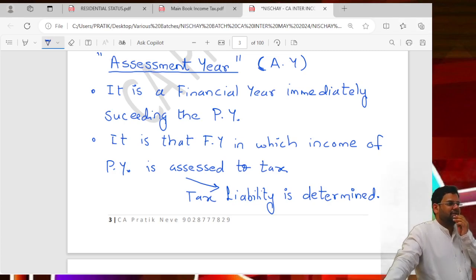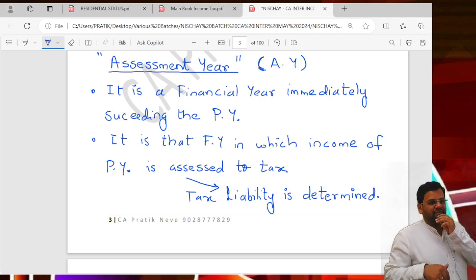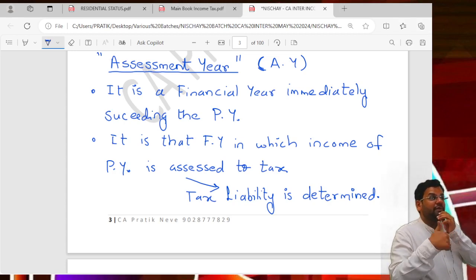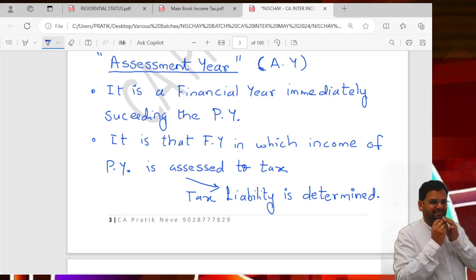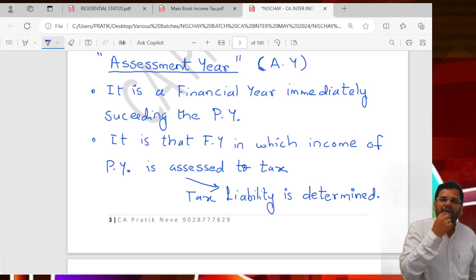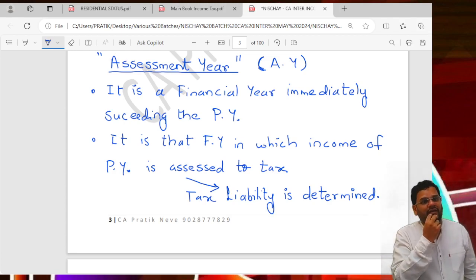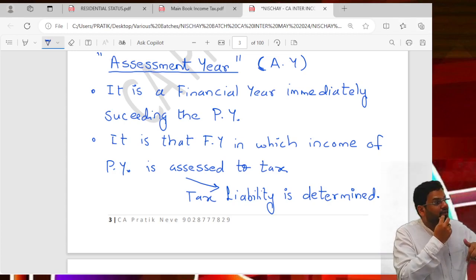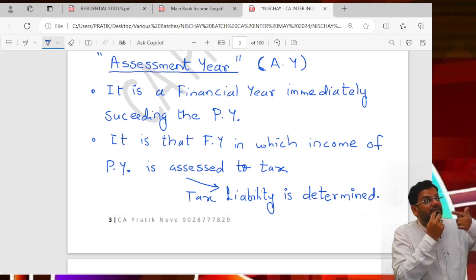I am not saying your estimate cannot go wrong. It can go wrong. But you have to start paying tax for the PY in the PY itself. So we don't follow a postpaid system. We follow a mix of prepaid and postpaid. Agreed that my exact income and exact tax will be calculated in the AY, but I can start paying in the PY on an estimated basis.